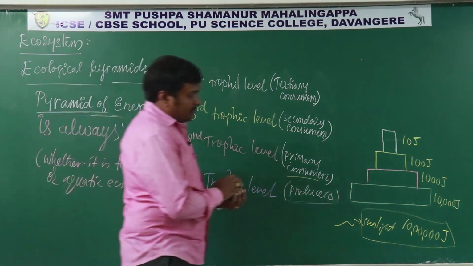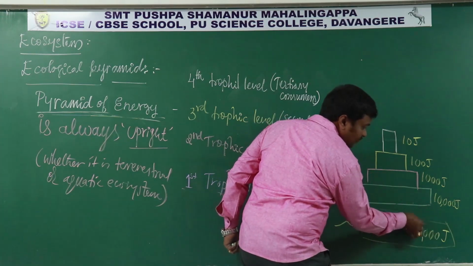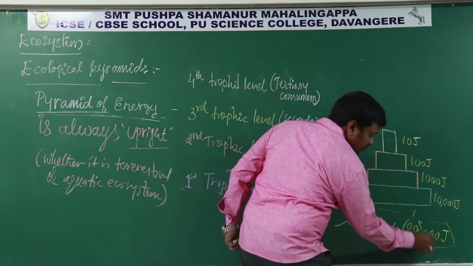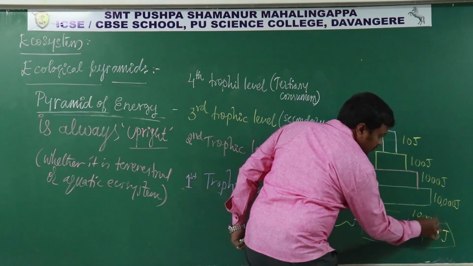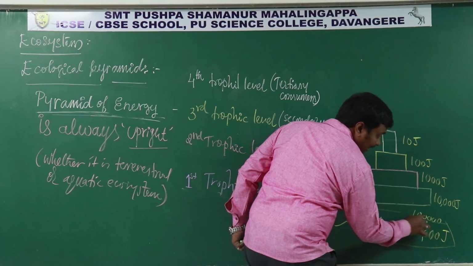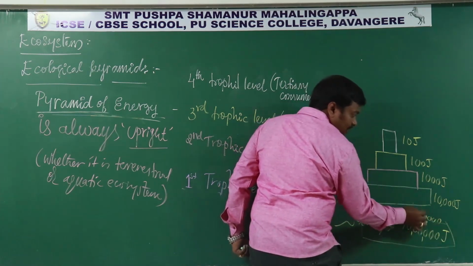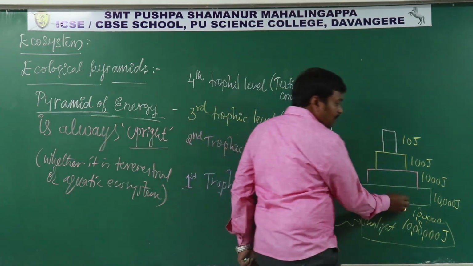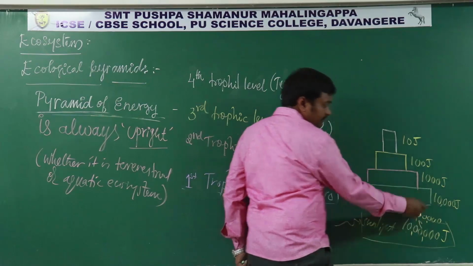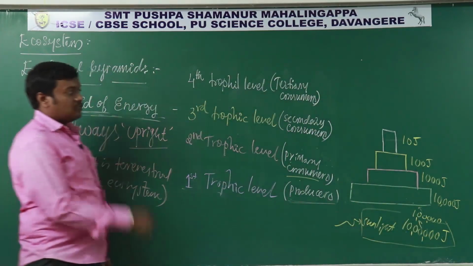So if it is 10 lakh, then only 10% of this. So it becomes 1 lakh. So among the 10,000 joules, the plant can absorb 1,000. Among them, the available biomass, that is the standing crop, will be 100, because the remaining is utilized by the plants themselves.